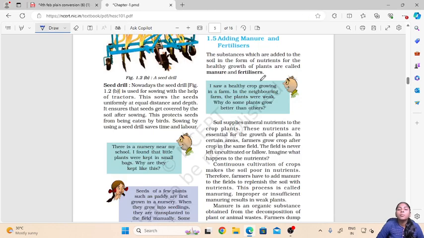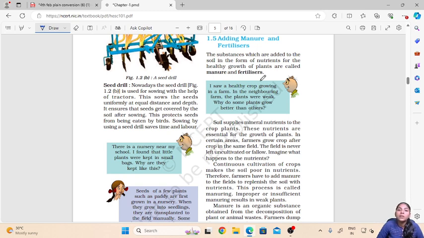Now what are manures and fertilizers? These are the substances which are added to the soil which provide the nutrients to the plants. So the substances which are added to the soil in the form of nutrients for the healthy growth of plants are called manure and fertilizers.